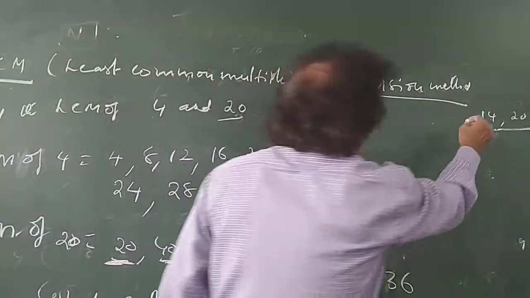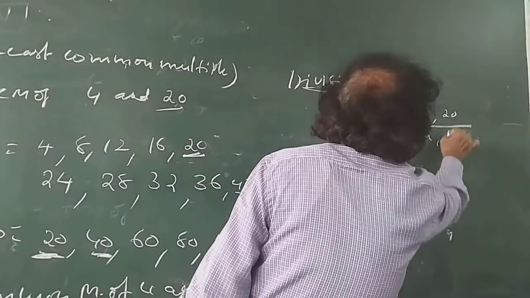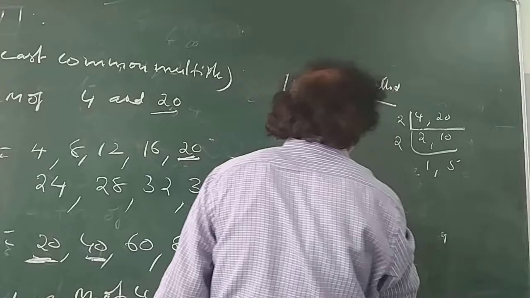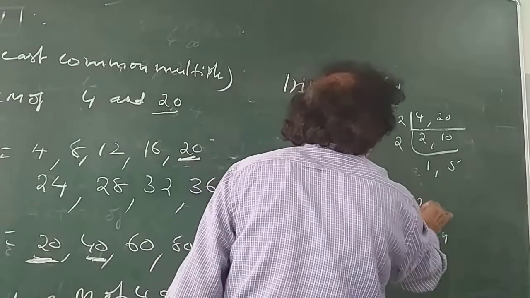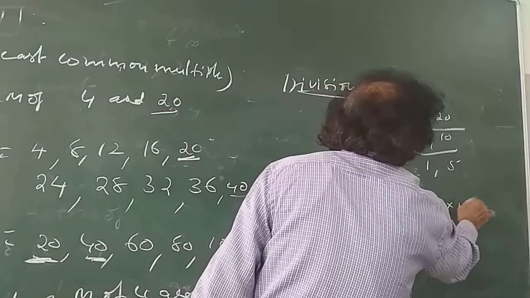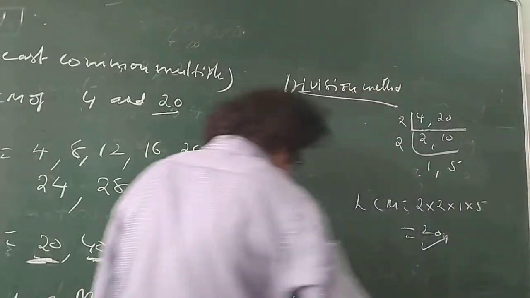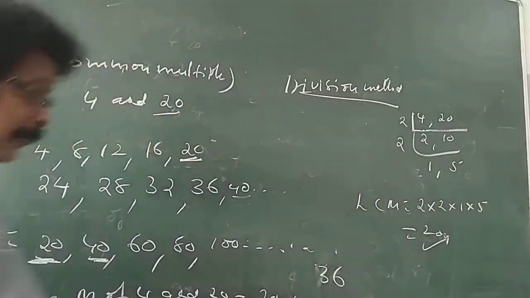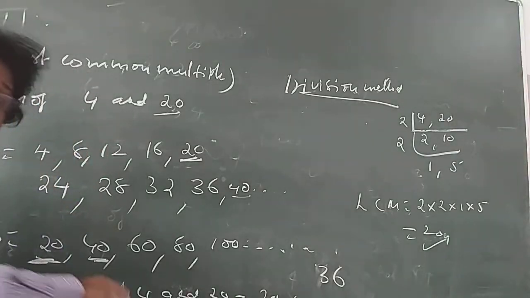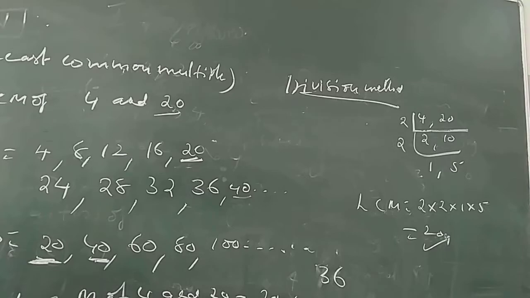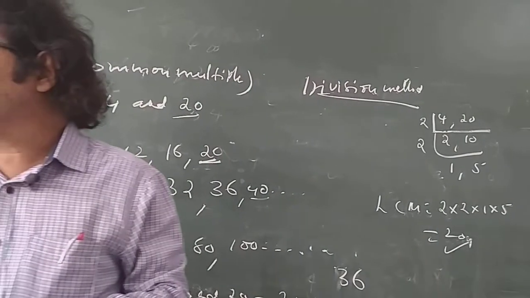Whatever number you take should divide both the numbers. 2 twos are 4, 2 tens are 20. The LCM is 2 into 2 into 1 into 5, which is 20. So by writing multiples we got LCM 20, and by the division method also LCM 20. These are the two methods.